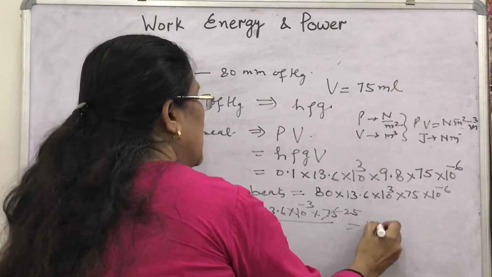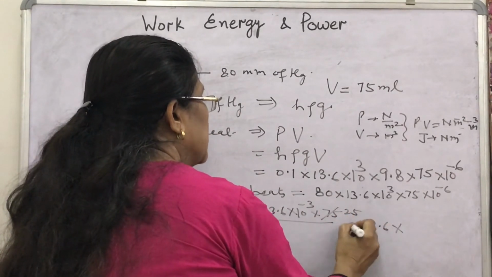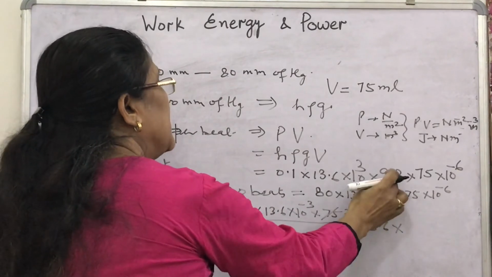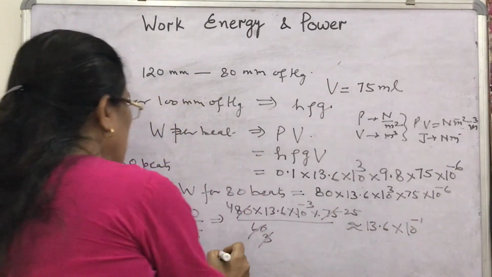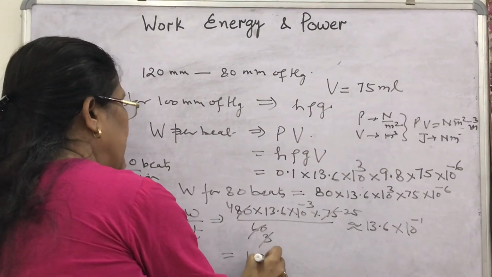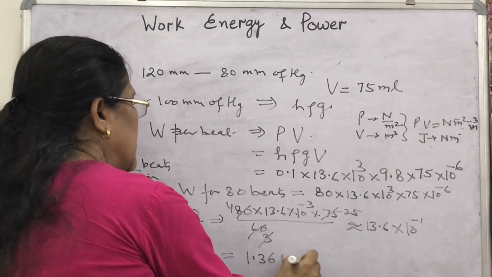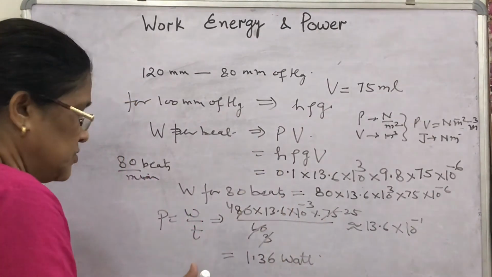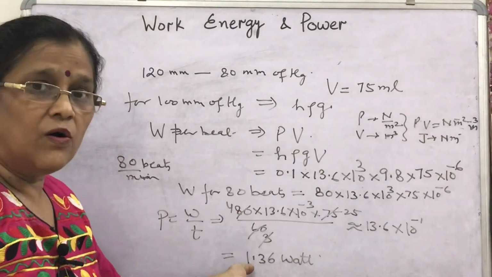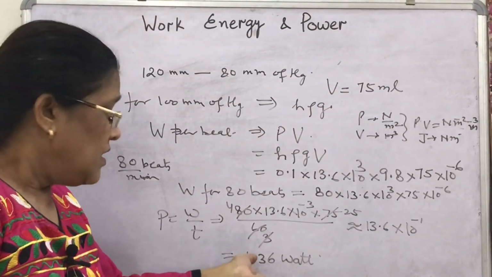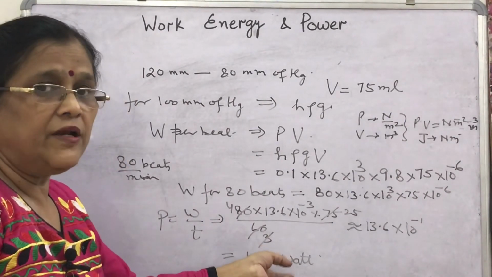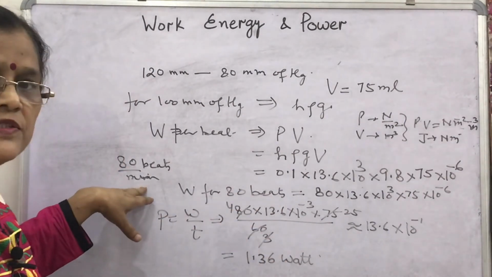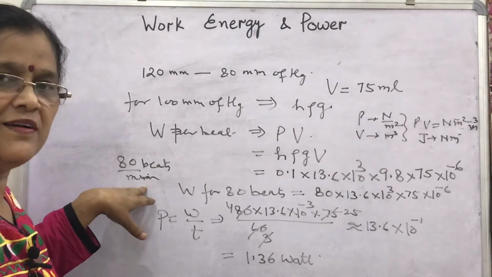I have taken 9.8 as 10, approximately. So it will be 1.36 watt. So the vital organ heart consumes this amount of energy per second for this beat frequency, 80 beats per minute.